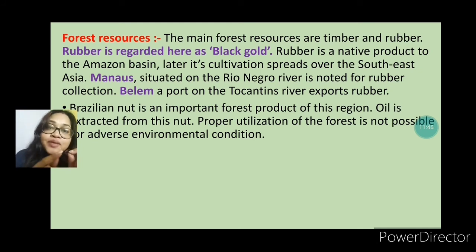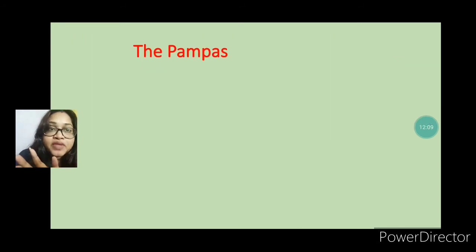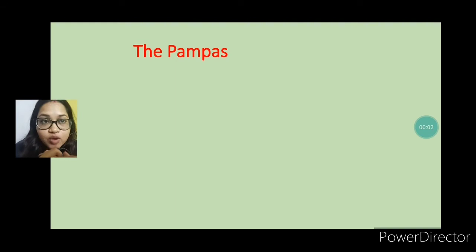Okay, and another important thing is that the Brazil nut is also an important forest product of this region, and oil is also obtained from the nuts. Okay, proper utilization of this forest is not possible because of the environmental conditions and the huge dense forest. Now we will discuss the pampas.